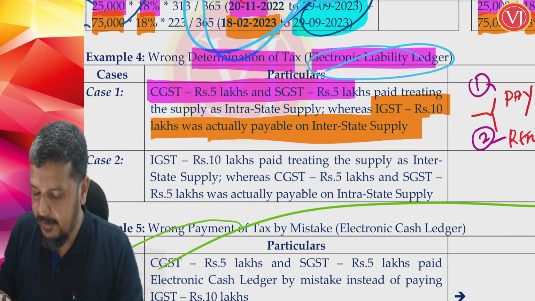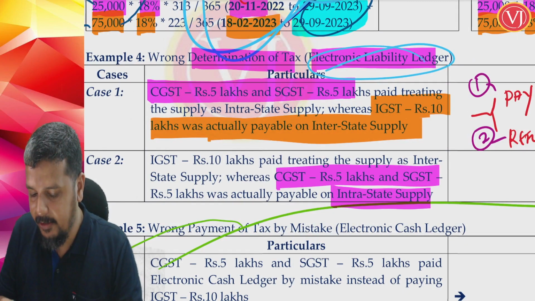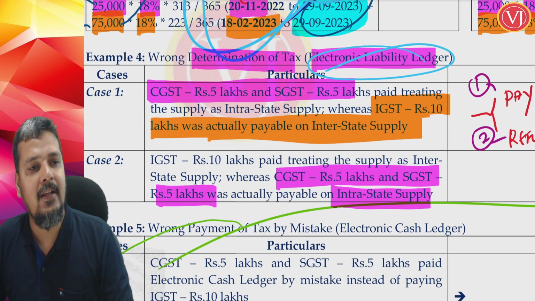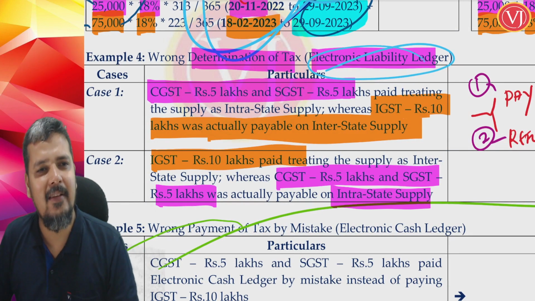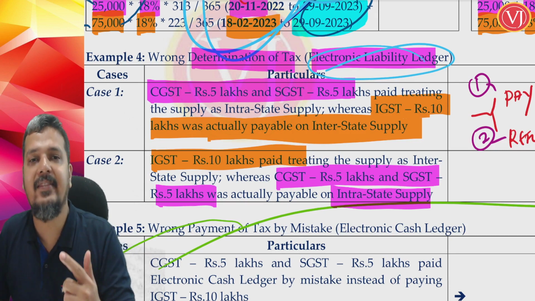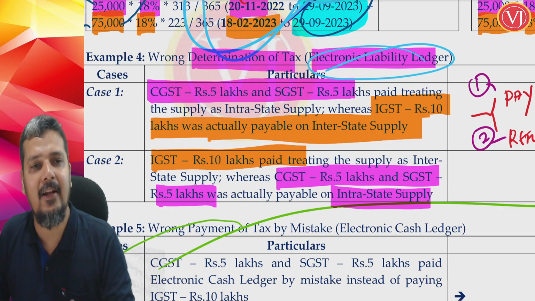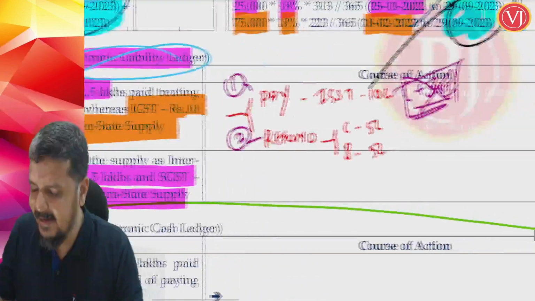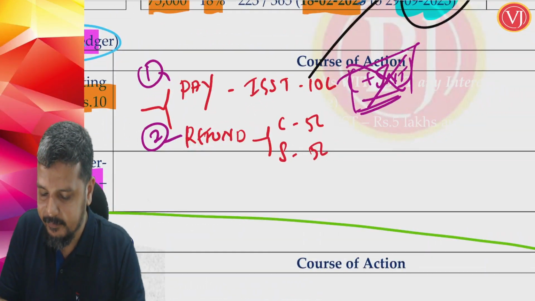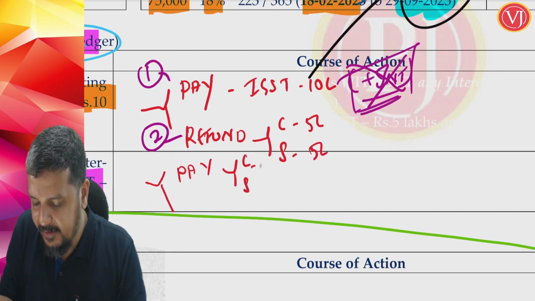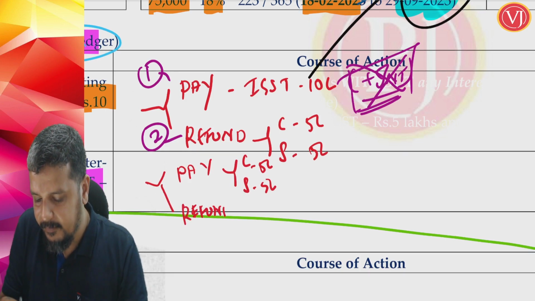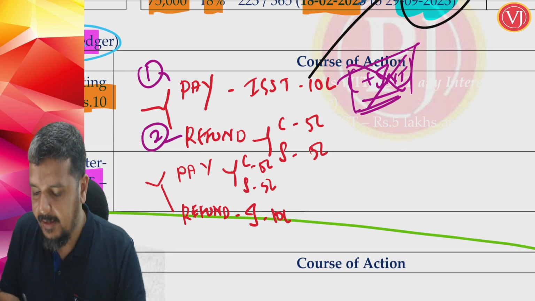Reverse scenario. Supposing the correct supply was an intrastate supply, I should have paid CGST, SGST, but I wrongly paid IGST. Please tell me the answer. Same analysis. What would be the answer? First pay CGST, SGST 5 lakhs, then claim the refund of IGST 10 lakhs.